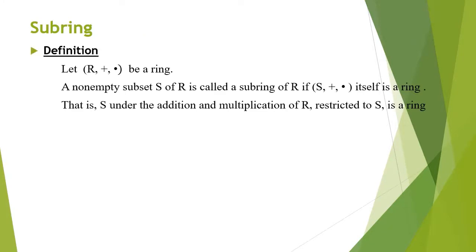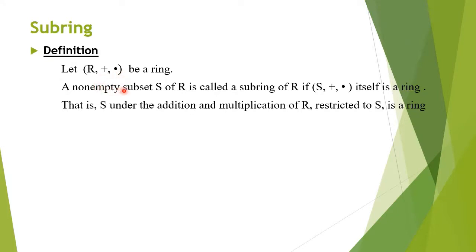First, let us see what is a subring. The definition of a subring is given here. Consider a ring R under the operations addition and multiplication, denoted by plus and dot.